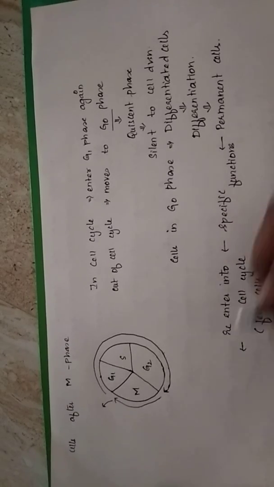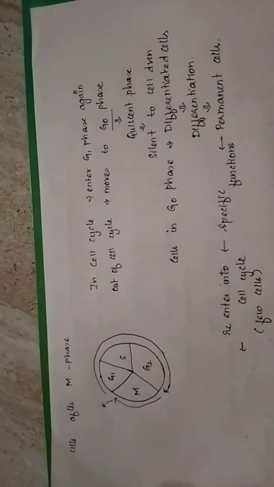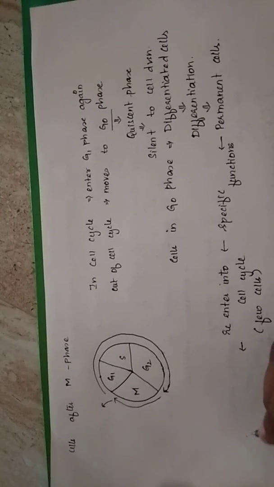These cells undergo a process called de-differentiation, that is, loss of differentiation, and they enter into the cell cycle. These cells can undergo again G1, S phase, G2 phase and M phase, and result in formation of new cells.